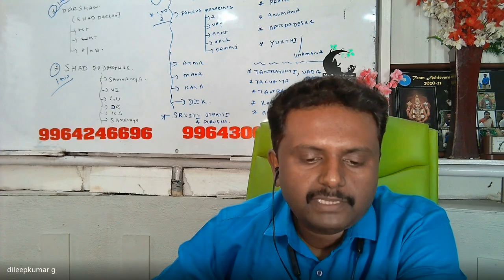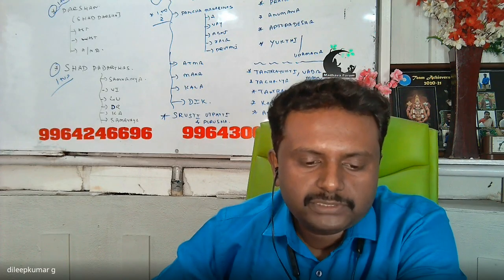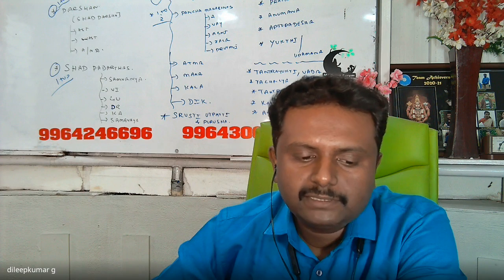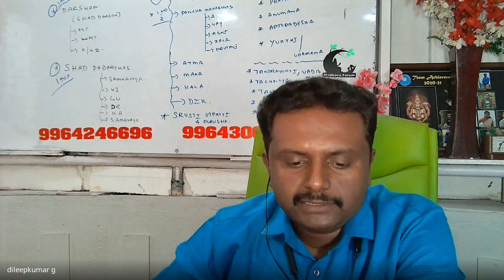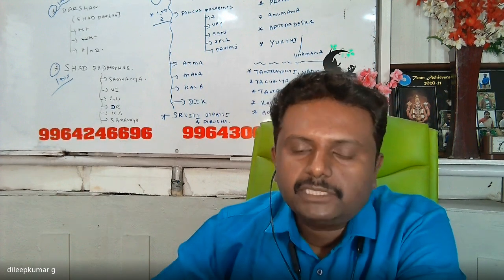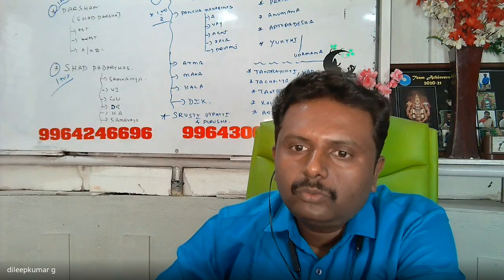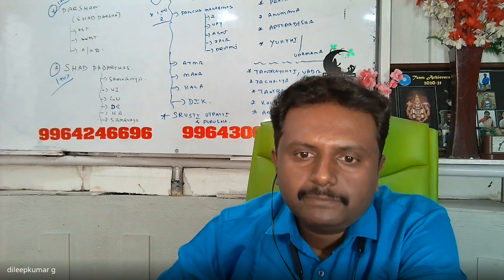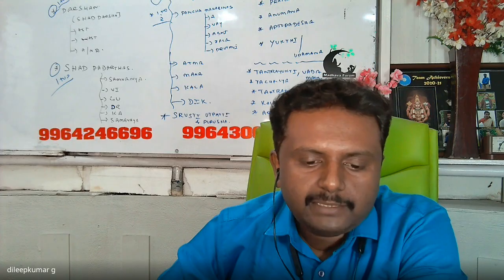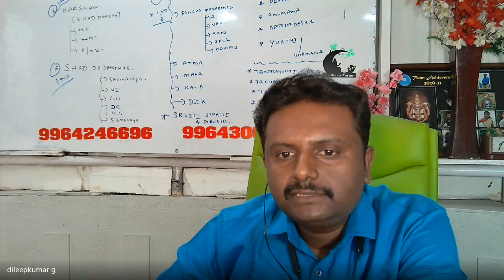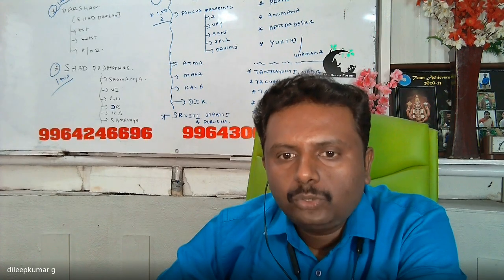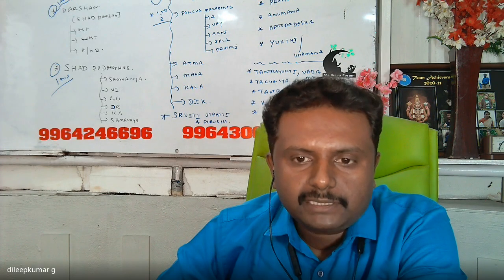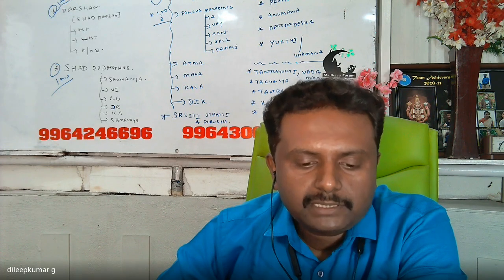Okay, there are five yamas, five don'ts. We should not do these five things. So first one is ahimsa. So don't do violence, don't do himsa. That is ahimsa. Second one is satya. Always we should be truthful. We should not tell asatya. Always we should tell satya.